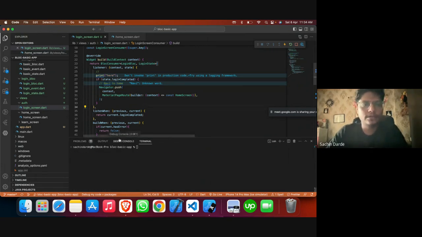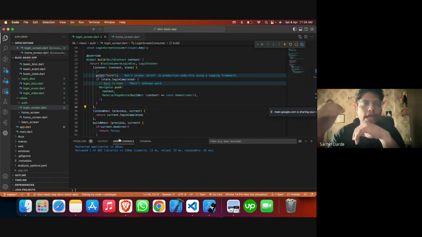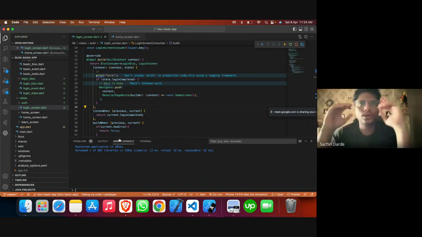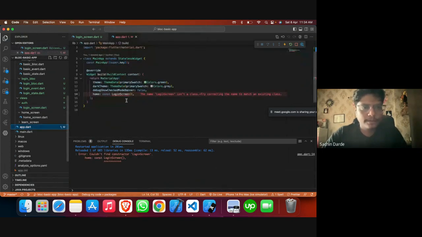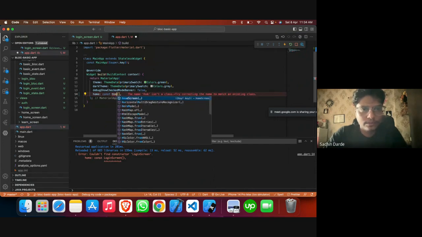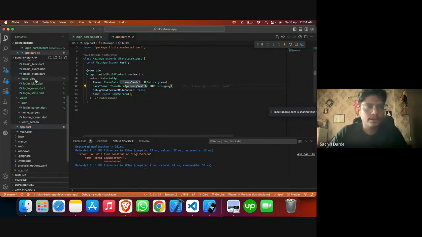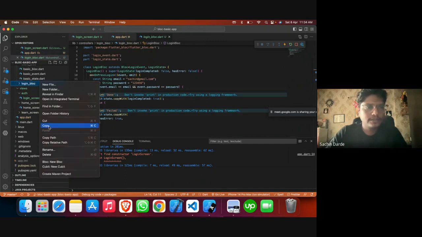So the main reason why we want to shift to the advanced part of Bloc is to minimize the boilerplate we need to write in order to make any bloc. For doing it, we'll use this example only. Let me have the home screen here again. Let me just have this as a backup, or I'll just remove it for now.